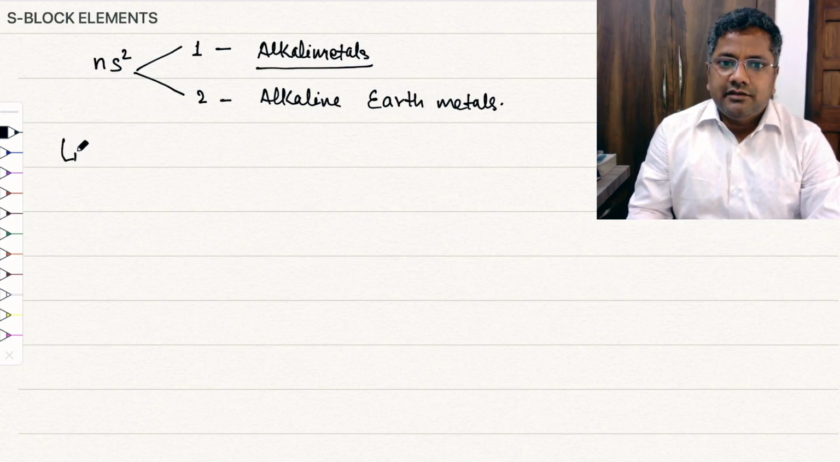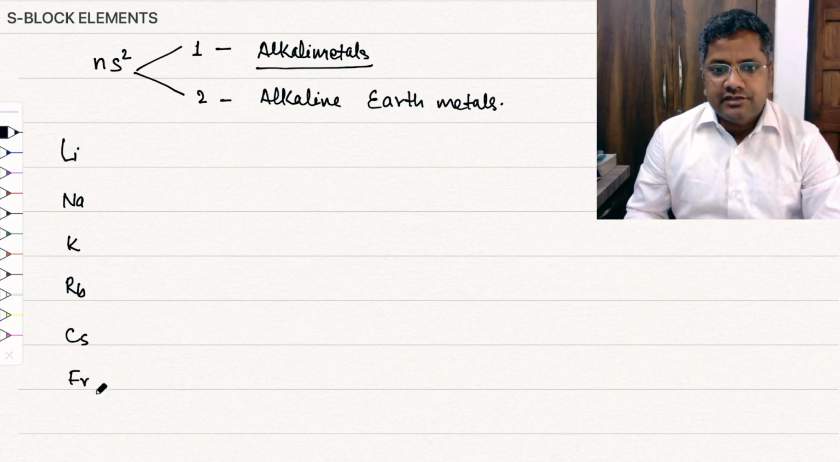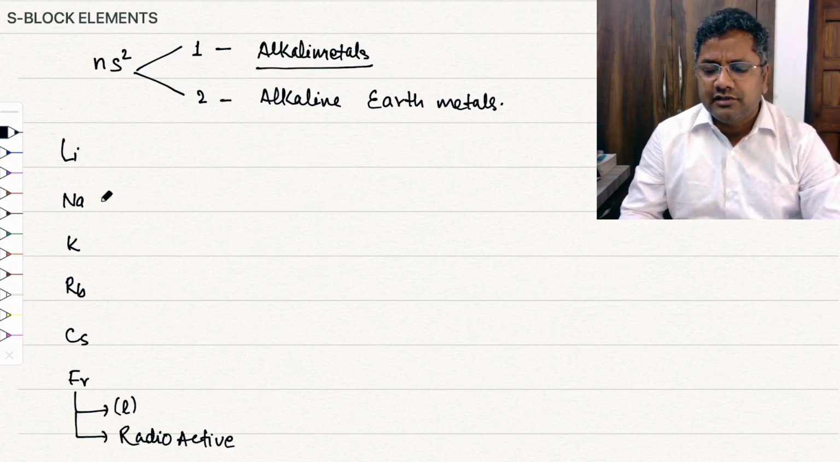See, lithium, sodium, potassium, rubidium, cesium, francium. So at room temperature, francium is liquid and radioactive, right? So the melting point is very low. Although all the metals are soft, the softness increases down the group, and francium becomes liquid at room temperature, right?